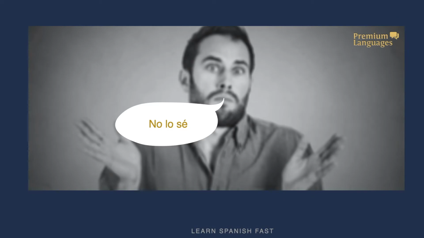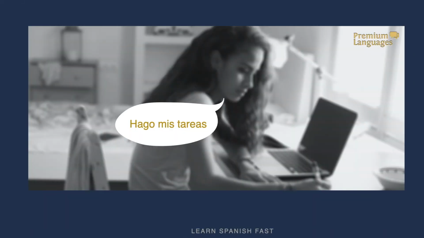Examples, no lo sé, I don't know that. Lo refers to that thing. It's not yo no lo sabo, it's yo no lo sé because it's irregular, shorter. Hago mis tareas, I do my homework. Hago, the infinitive is hacer, but it's irregular.